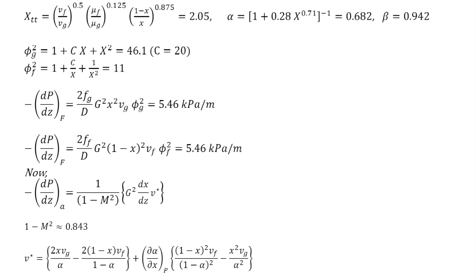Now, since it is turbulent regime, we use the expression for xTT, which is calculated as 2.05, and alpha is calculated from the Butterworth relation as 0.682, and beta is 0.942. So, here also we see that alpha is less than beta.